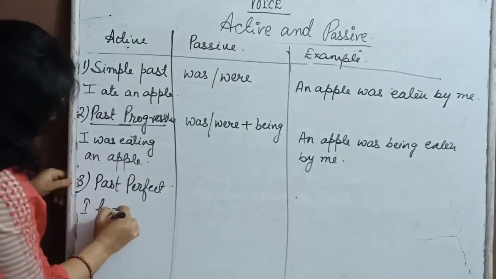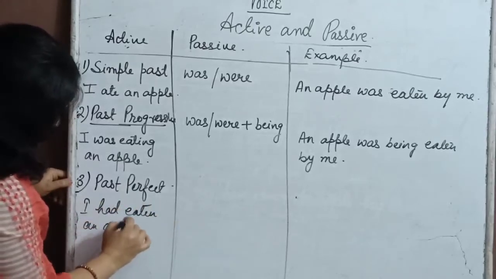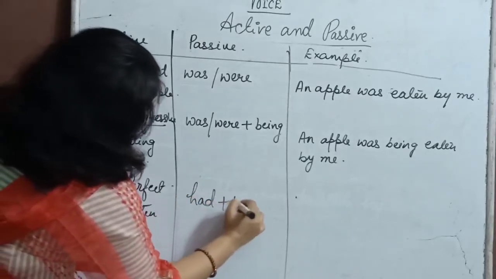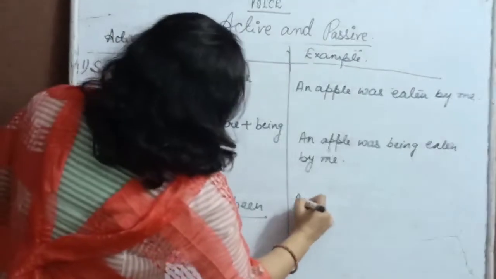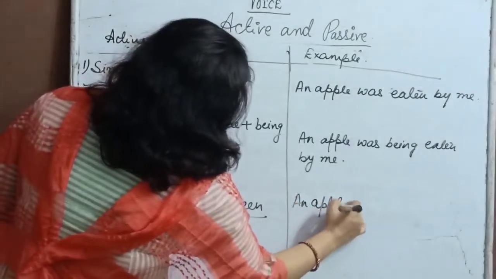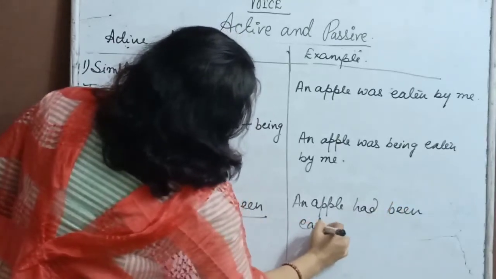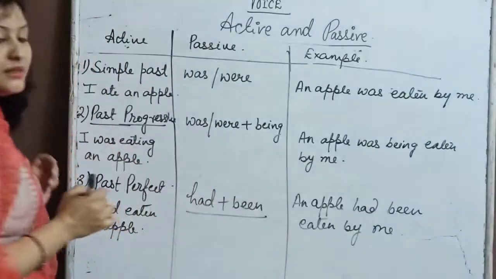Example, I had eaten an apple. Had will be, we will use the word been with had and it will become an apple had been eaten by me.